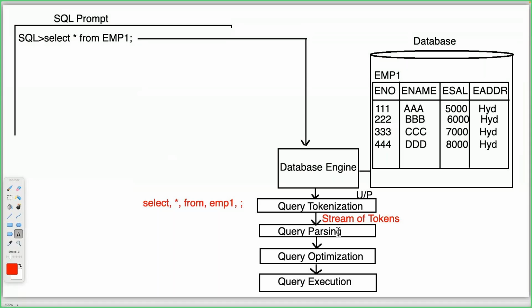Come again: what is the main purpose of the query parsing phase? To check whether errors are available in the provided SQL query. How is it possible for it to check those errors? By preparing a tree representation. The tree is called the query tree. If the query tree is constructed successfully, no errors are available.